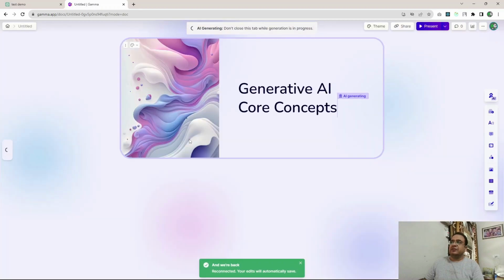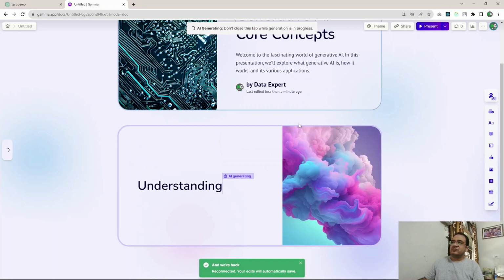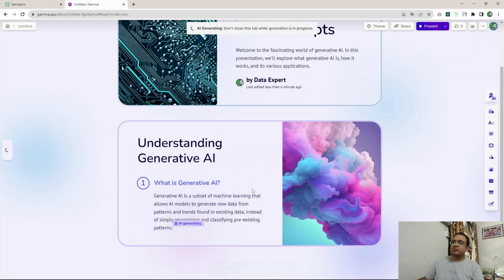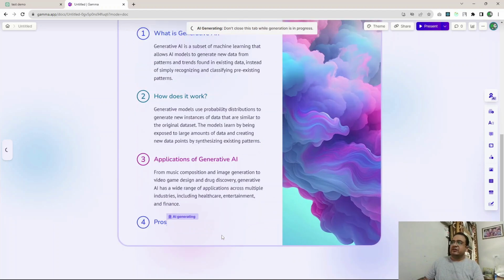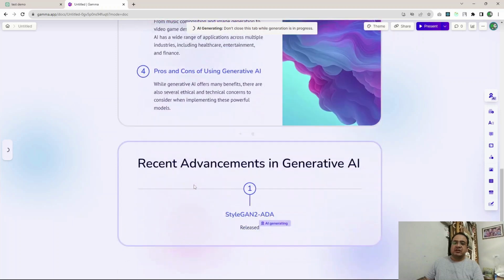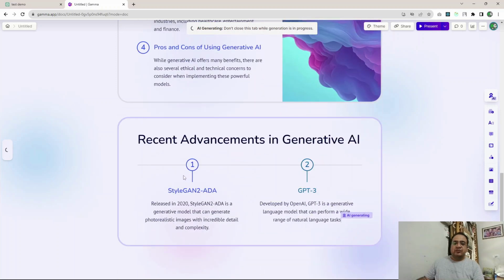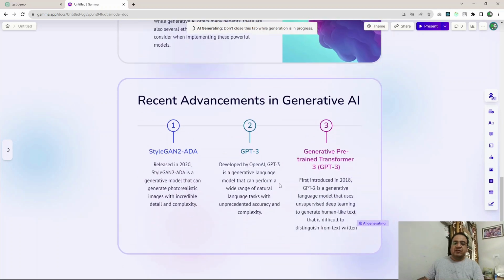It could be any one of the large language models, right? There are so many language models in the market currently, right? See, now it has started generating all those things, understanding generative AI and so on, right? So this is how we can make use of these kinds of applications.